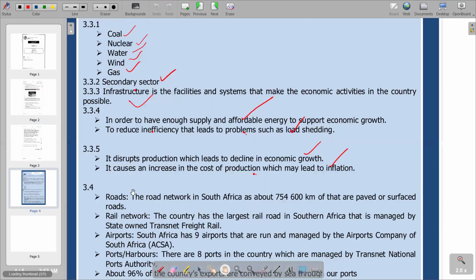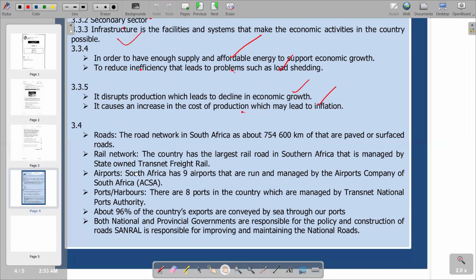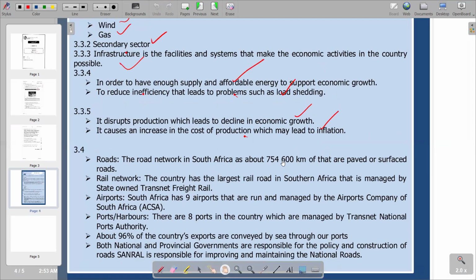Going to the answer section, you'll see that we have roads being the first one, which says the road network in South Africa is about 754,600 kilometers, of which some are paved or surfaced roads. We have some statistics there: 754,600 kilometers of road in the country. It is the largest railroad in Southern Africa, freight rail. Second, there are 9 airports that are run and managed by the Airports Company of South Africa, which is ACSA, in brackets. Then the ports are managed by the Transnet National Ports Authority.